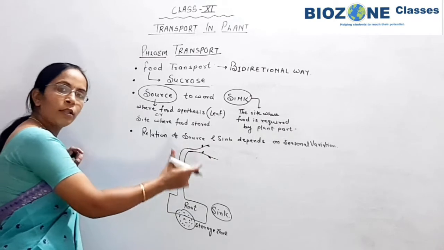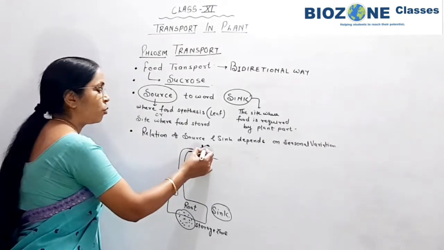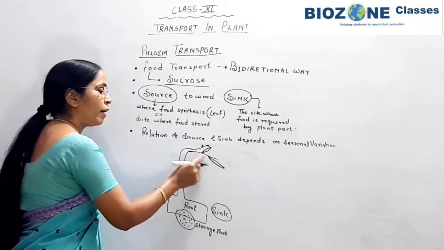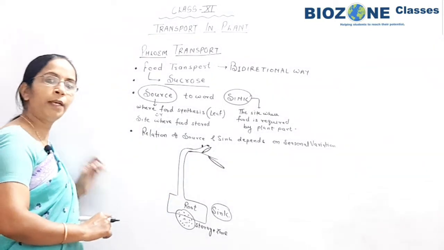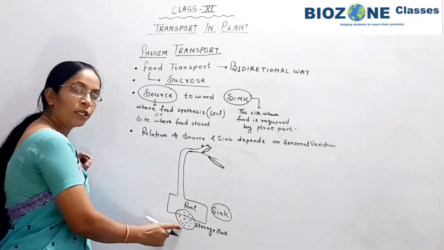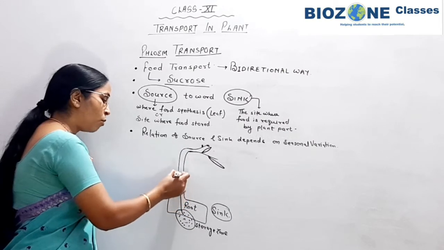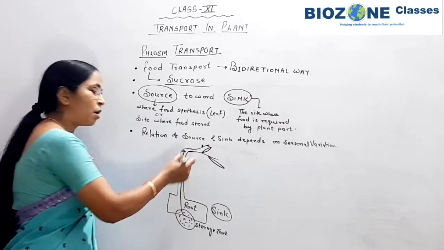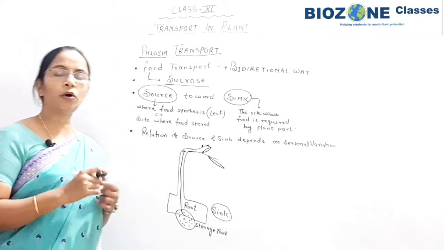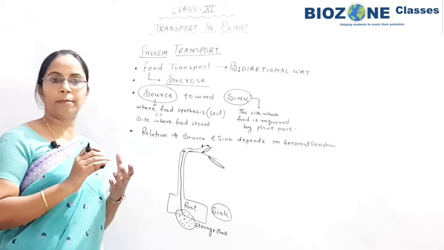Now when all the leaves fall down and these axillary buds slowly start to develop into leaves, initially they require food for the development and growth processes, and in that condition from this storage zone where the food is stored, the food now starts to move in the upward direction only for a short duration of time, not throughout the year or for a long time, but only for a short time.